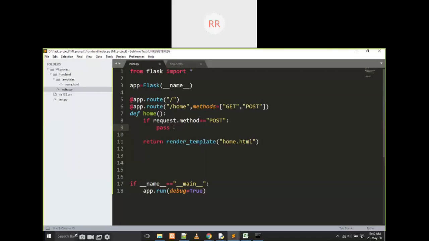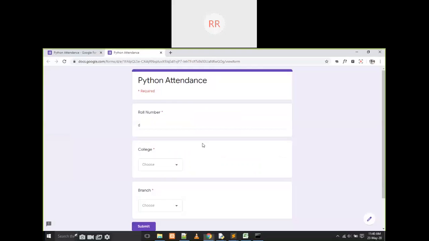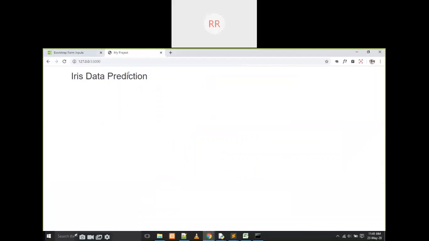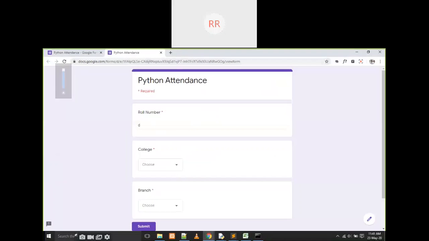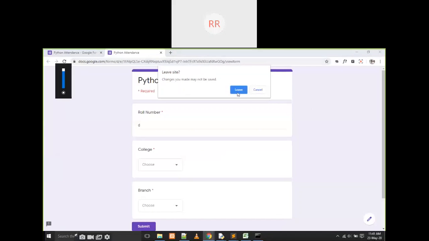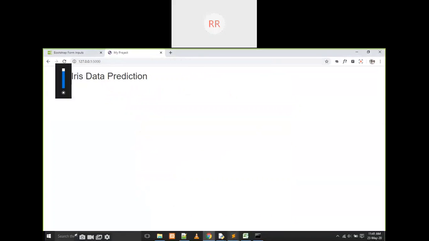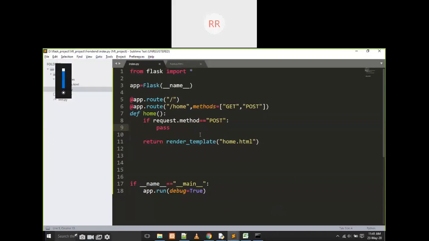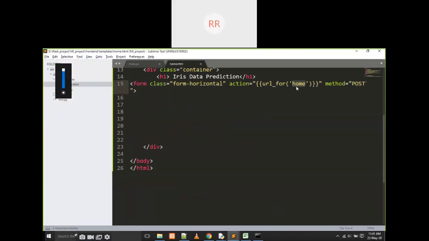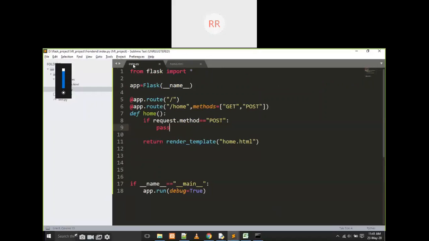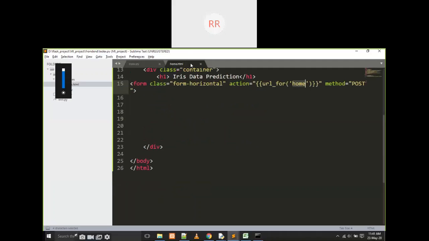What work do I have to do? I have to do the actual machine learning process here. If it is not like that, that means I am going to call this page normally, so it is going to be in get mode. Now, what does this home mean? Home is the function name in the .py file.